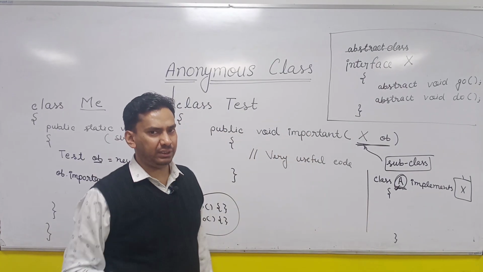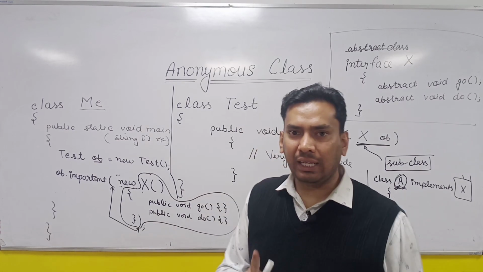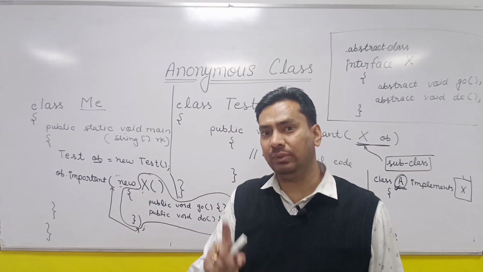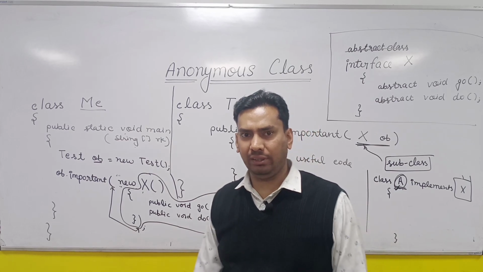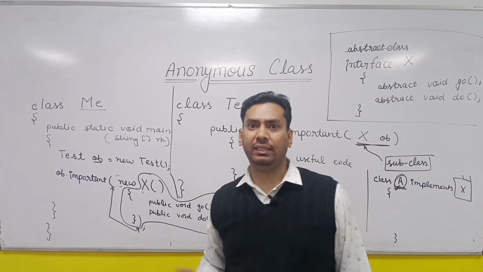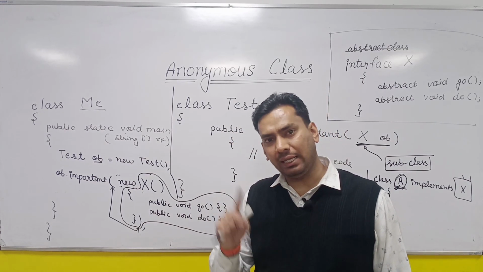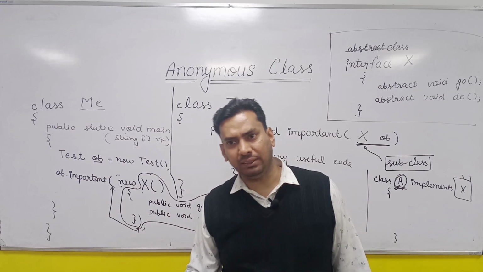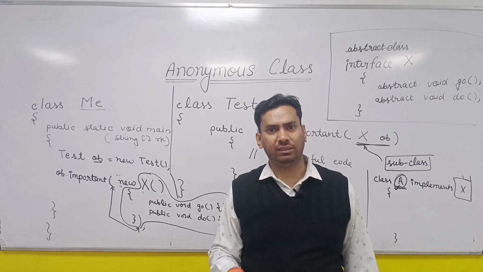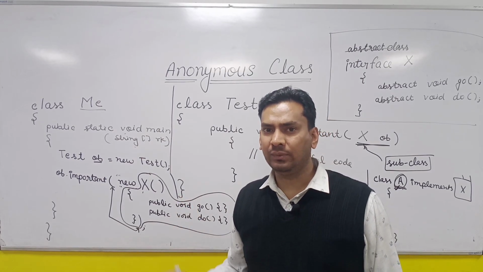Now certain restrictions here. First restriction, anonymous class is the only nested class which cannot define its constructor. You cannot write constructors inside the anonymous class. Local class has a constructor, nested class has a constructor, inner class can have a constructor, but anonymous class cannot have any constructor.